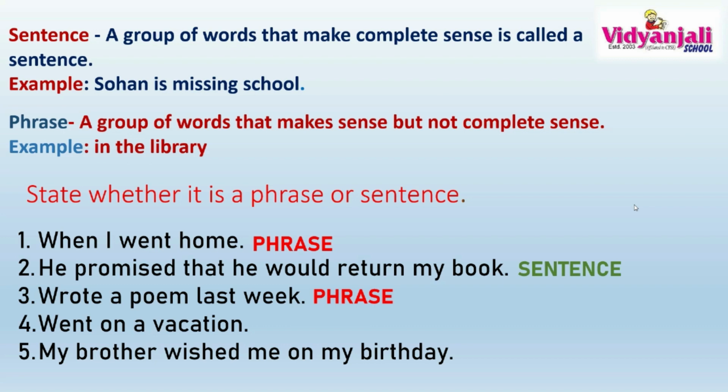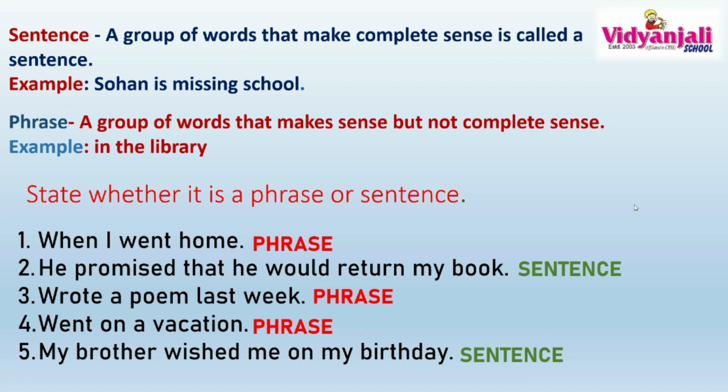Went on a vacation. So here also there is no subject mentioned, so it is understood that it is a phrase. If I say we went on a vacation to Kerala, then it would be a sentence. But now this is a phrase. My brother wished me on my birthday. Now here it's a complete sentence. Yes, it is having complete sense, so it is a sentence. Yes, children, I hope you understood this concept of identifying a phrase and a sentence.